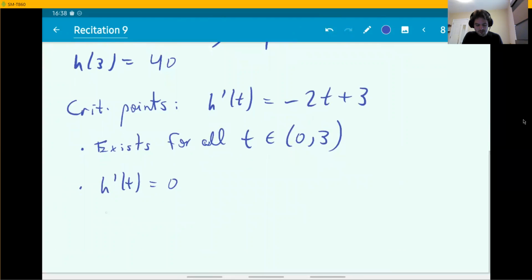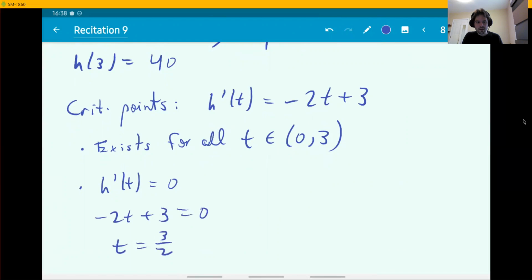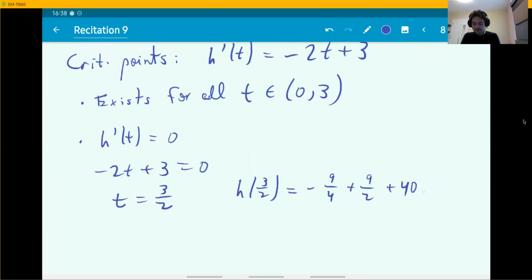So in this case, minus 2t plus 3 equals 0 gives you t equals 3 halves. This is a critical point. So you want to know what the value of the function is there. You're going to plug in this value into the original function. That's what I'm doing right here. And you find 40 plus 9 over 4.